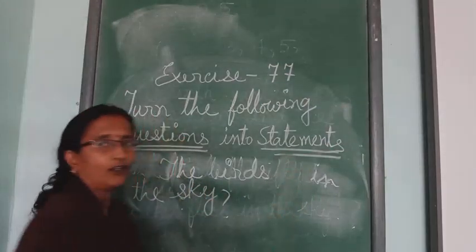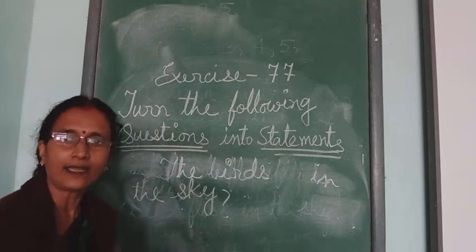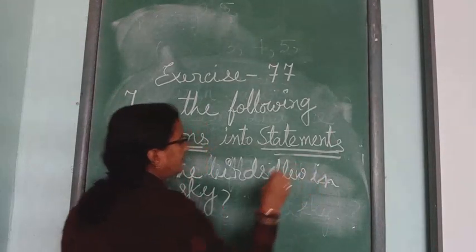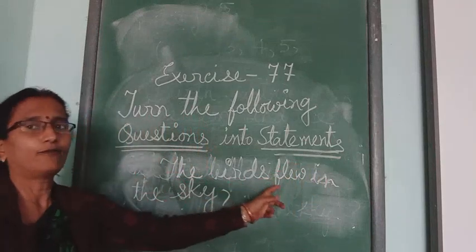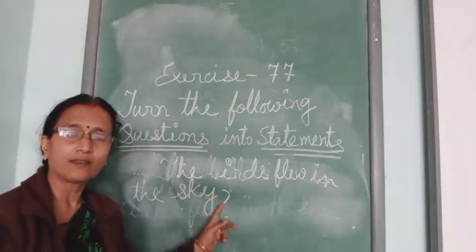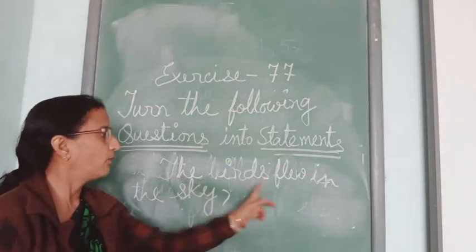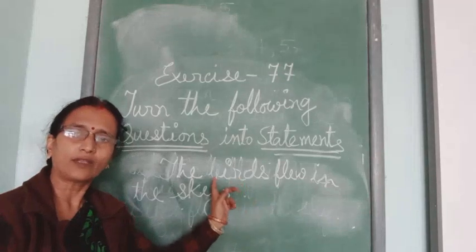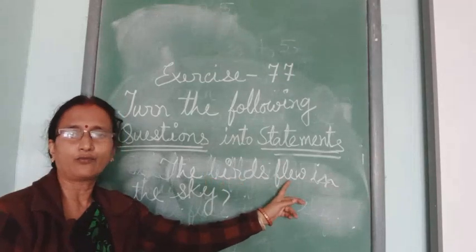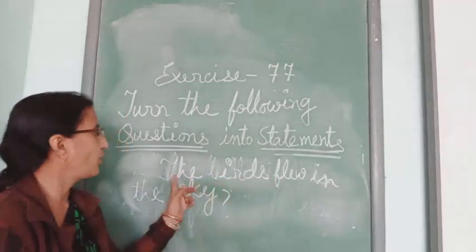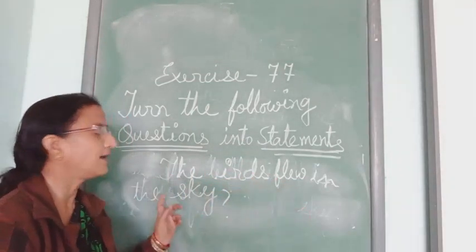Because of did, you are maintaining the tense. So it will be flew, F-L-E-W. The birds flew in the sky. See children, for the past tense, you do not bother whether it is birds or bird. In both cases, it will be the past tense of the verb.